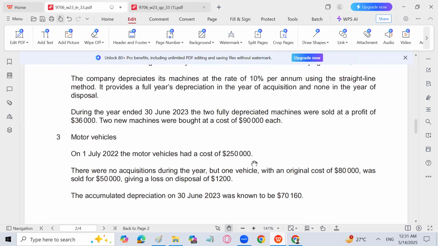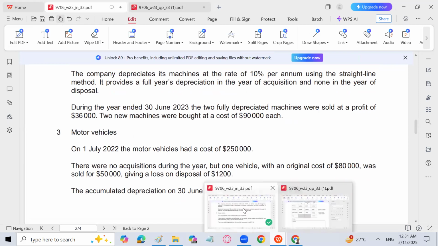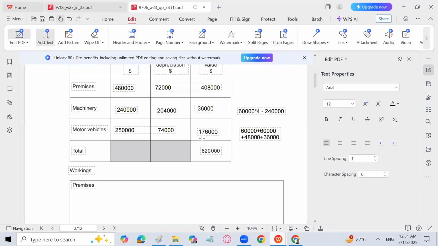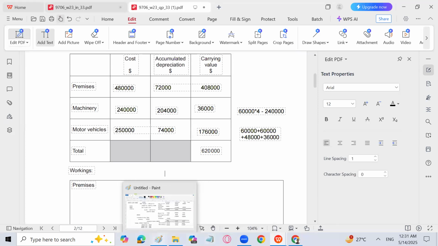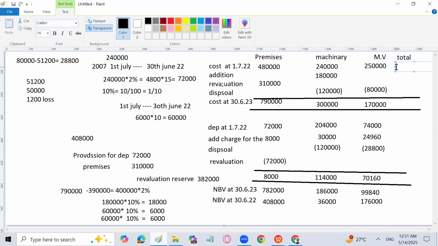That is why even in the past, we have calculated the depreciation on motor vehicle as a balancing figure. How come, sir? Let me show you. We have calculated the net book value 176,000 through 620 minus 36 minus 4 lakh 8. Cost was given, and from the difference I have taken the depreciation. Same is the case over here. I have taken the difference as depreciation. Now let's go for the completion of the total column, and we are done with the question.